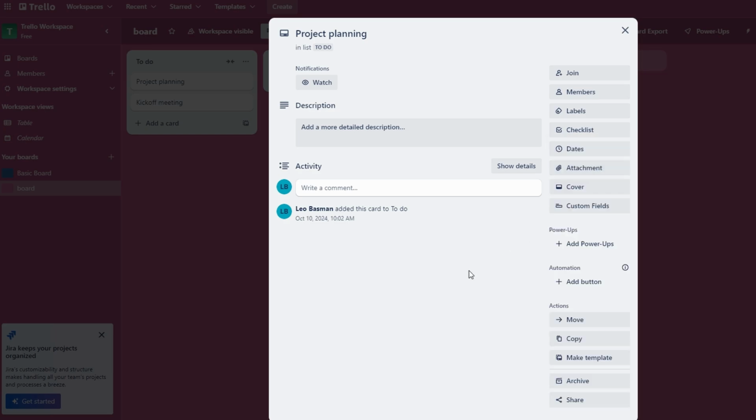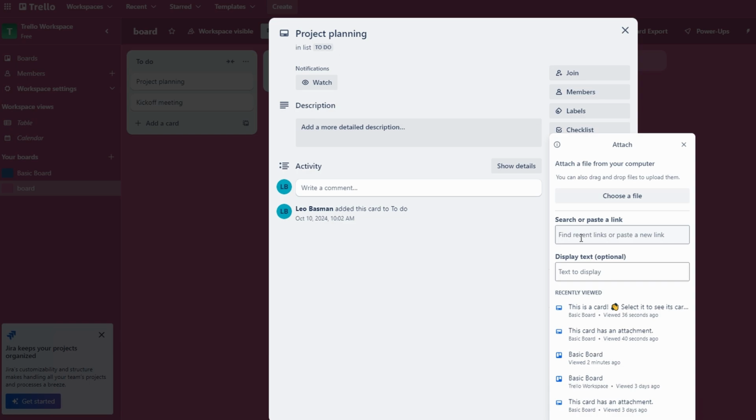paste a link from, like, Google Drive, Dropbox, OneDrive or any other service. Also simply drag a file from your desktop directly onto the card for quick uploading. After selecting or dropping the file, it will appear on the card, and all collaborators on the card will be able to view and download the file. Trello supports a variety of file formats including images, PDFs and documents.